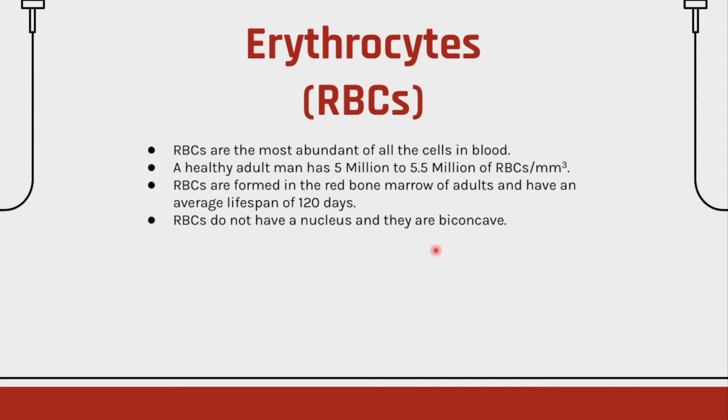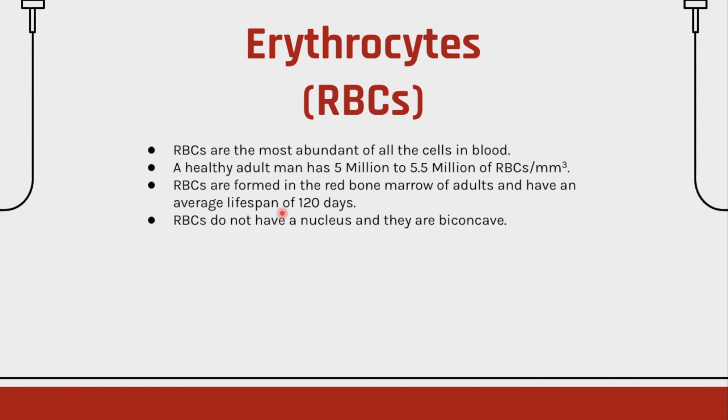RBCs do not have a nucleus and they are biconcave. What biconcave means, you must have known concave mirrors from 8th standard, right? They're like concave mirrors opposite to each other, biconcave, and they do not have a nucleus so that they can carry more oxygen.